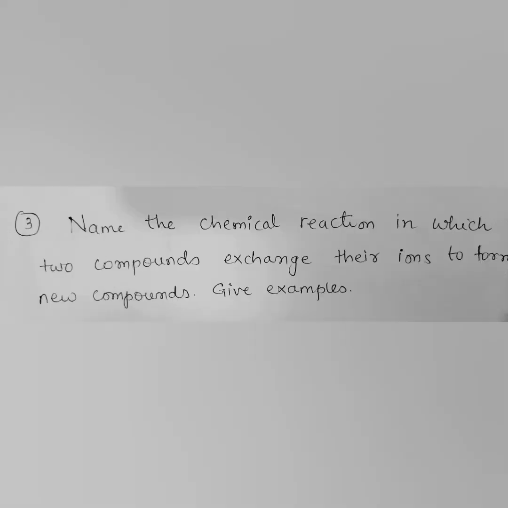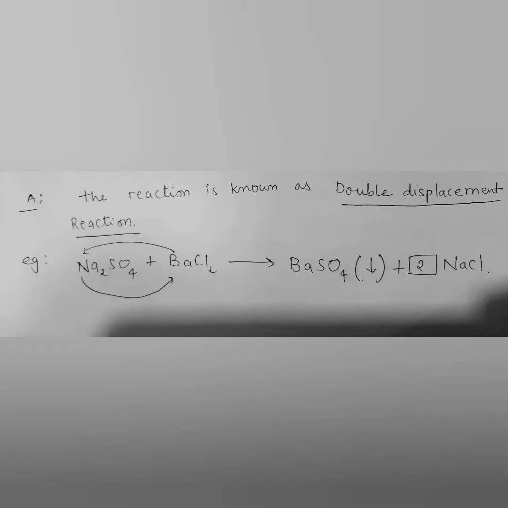Then next question, children. Name the chemical reaction in which two compounds exchange their ions to form new compounds from the reactant side, and we have to give an example also. So when we talk about the exchange of ions from the reactant side forming new compounds, that is the reaction known as double displacement reaction, children. It is also known as precipitation reaction because in this reaction there is always a formation of an insoluble compound, children. So this type of reaction is double displacement reaction.